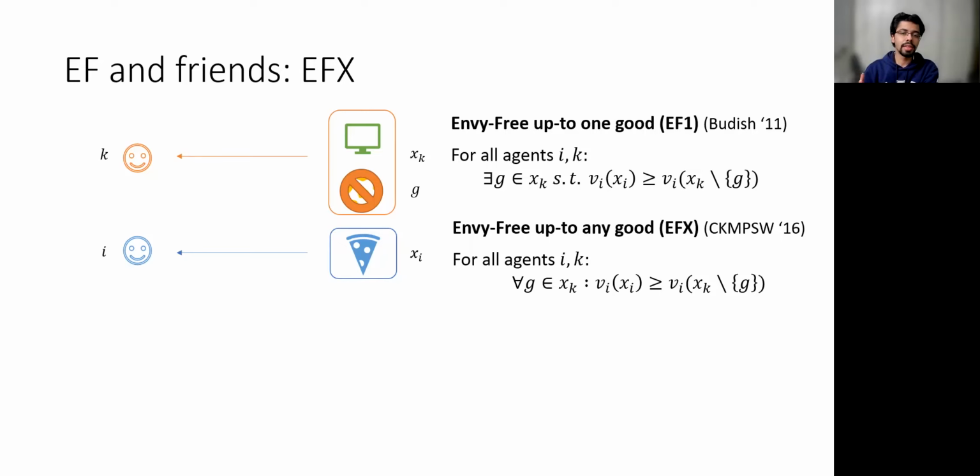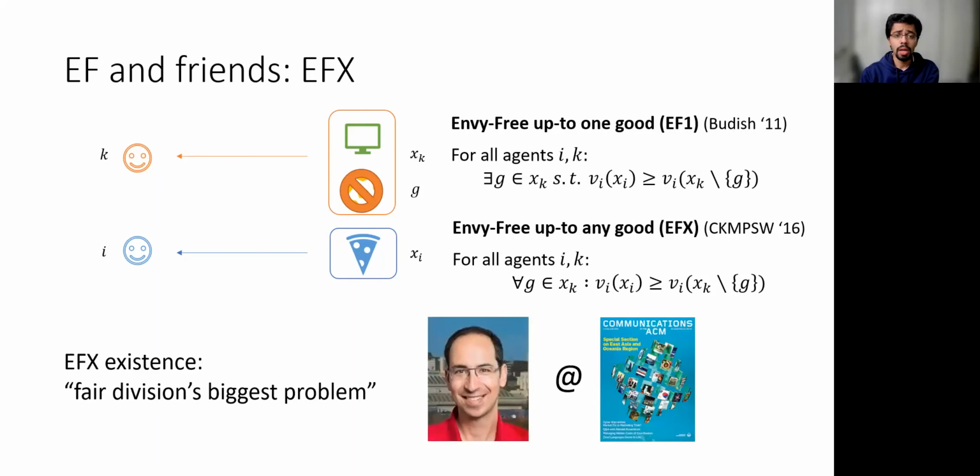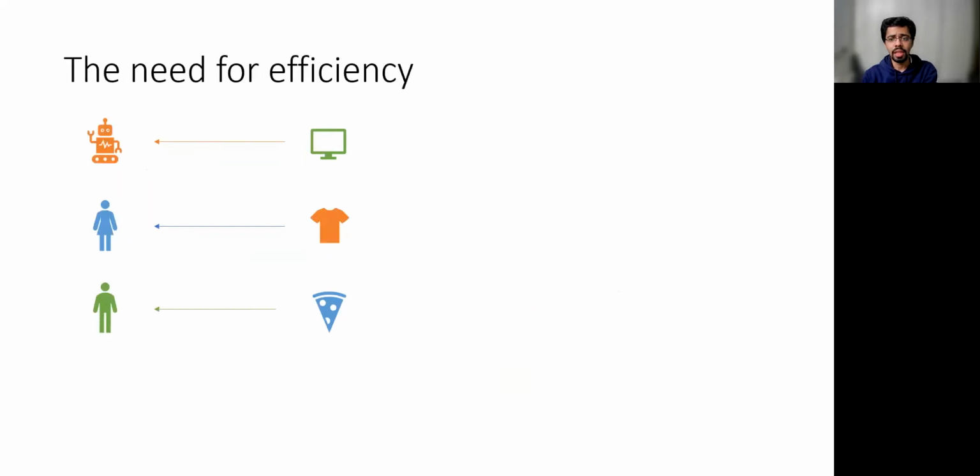So this is a very desirable fairness notion. In some sense, it's kind of the closest that you can get to envy-freeness when working with indivisible goods. But we do not know if EFX allocations exist, and settling the existence of EFX allocations is sometimes considered fair division's biggest open problem. So while fair allocations are desirable, it's also important for them to be efficient.